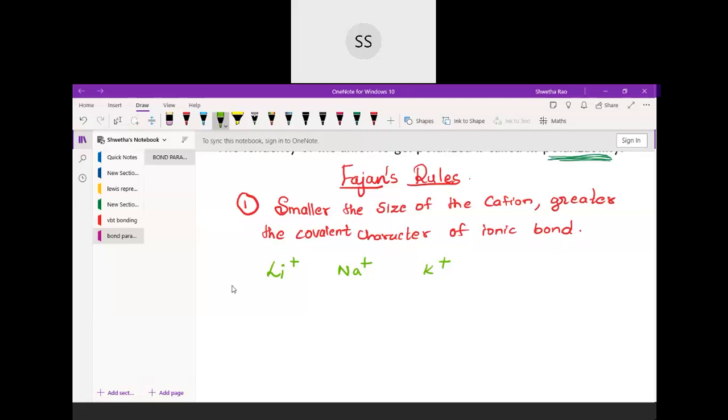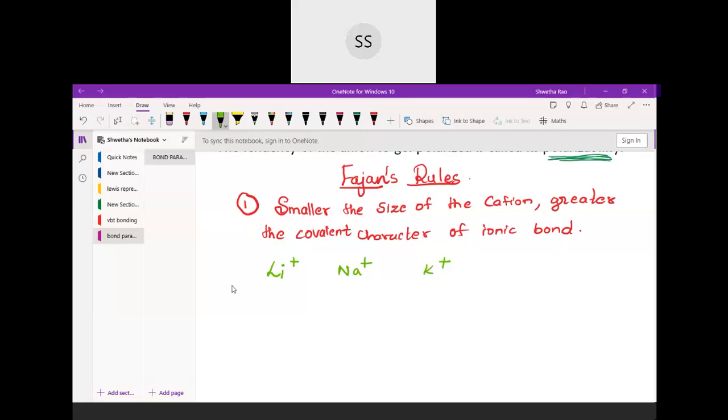Effective nuclear charge is very high, no students. So the effective nuclear charge in the smaller one will be larger compared to the greater ion, no. According to the size, you have studied about effective nuclear charge. Who can take the electrons more easily? The one who is smaller in size compared to the one who is larger in size.